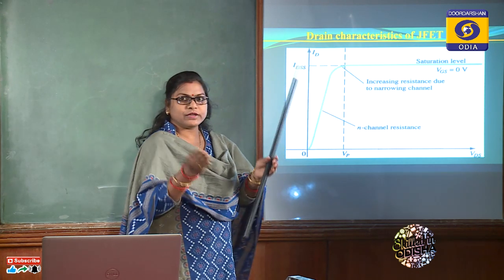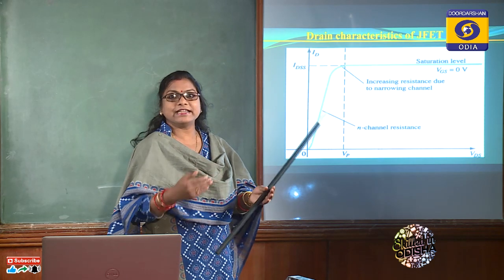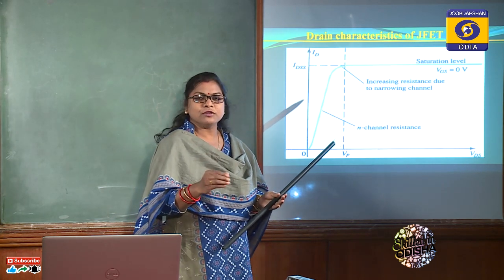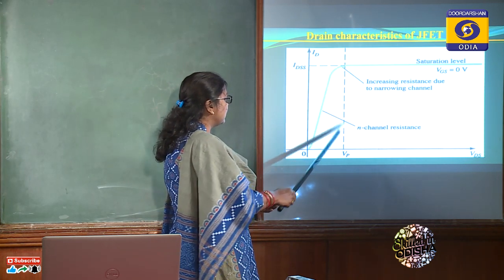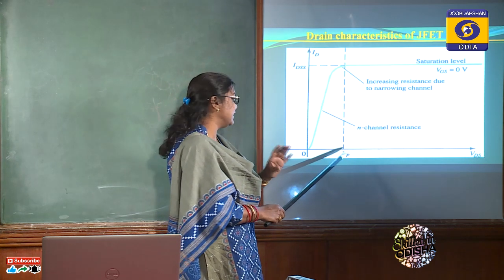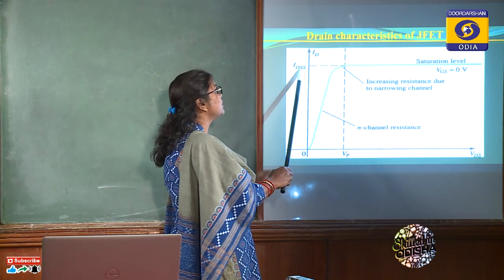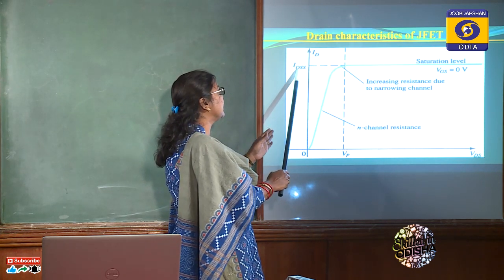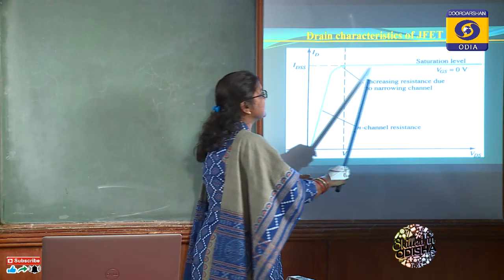A stage will come when the depletion layer width will be more and more and they nearly touch each other. Practically they will not touch, but nearly touch. In that case the channel will be very narrow, but the current density is very high. That is the maximum voltage here, and this drain to source voltage is called the pinch off voltage. That is the pinch off of the channel. Here is the pinch off voltage across drain and source, and this is the maximum amount of drain current when source is circuited to gate. That's why this is abbreviated as IDSS, drain current when source is circuited to gate terminal. After this pinch off voltage, the current remains constant.